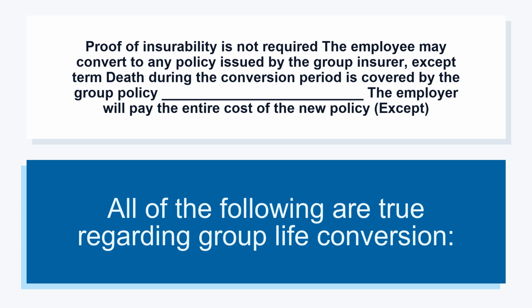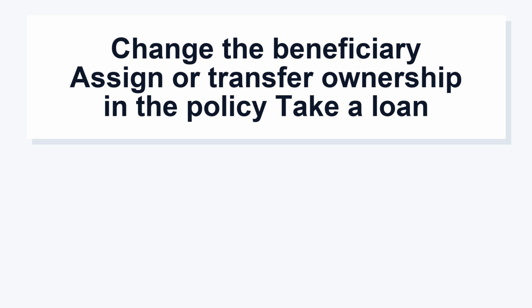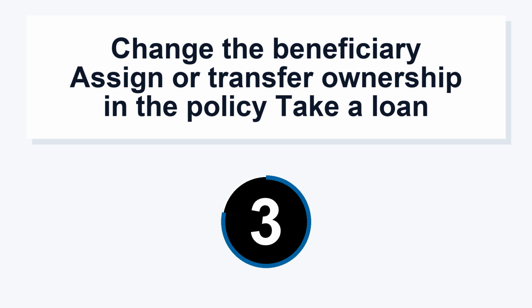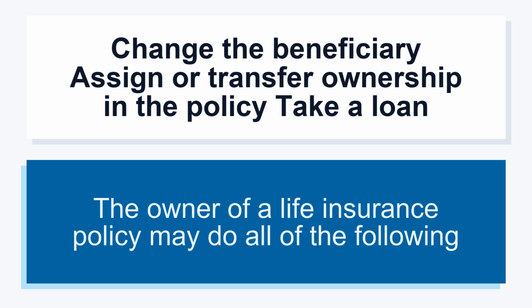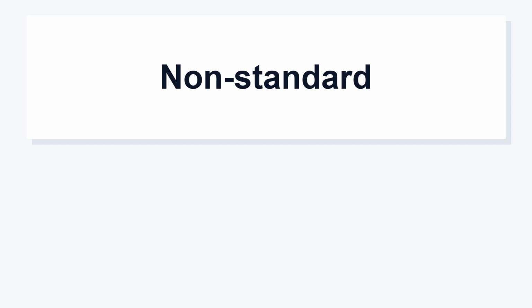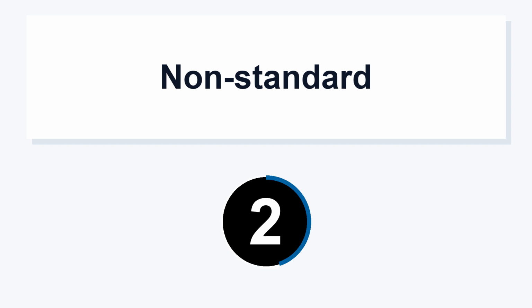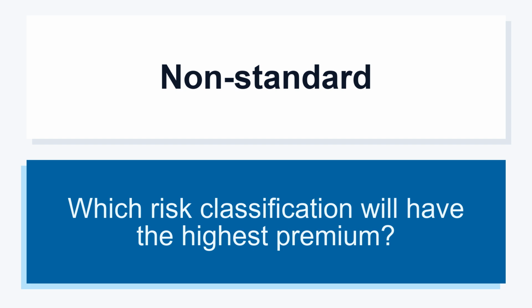All of the following are true regarding group life conversion. Change the beneficiary, assign or transfer ownership in the policy, take a loan. The owner of a life insurance policy may do all of the following. Non-standard. Which risk classification will have the highest premium?